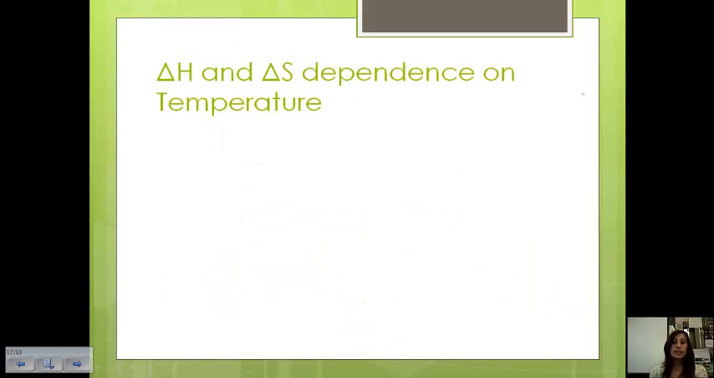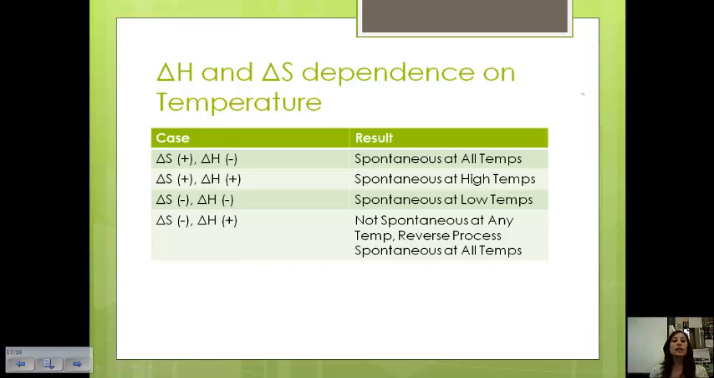Okay, so delta H and delta S are dependent on temperature, and let's look at some situations. If change in entropy is positive and enthalpy is negative, then it's spontaneous at all temperatures. If they're both positive, then it's only spontaneous at high temperatures. If entropy and delta H are both negative, then it's only spontaneous at low temperatures. And if they're opposite, where entropy is negative, remember we want entropy to be positive, and the enthalpy is positive, then it's not spontaneous at any temperature, which means that the reverse process, which would make entropy positive and enthalpy negative, is spontaneous at all temperatures.